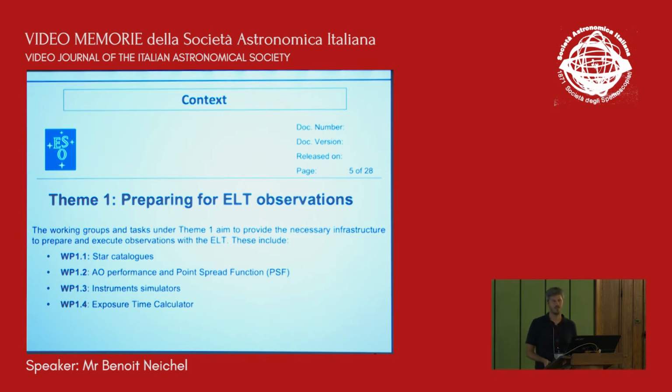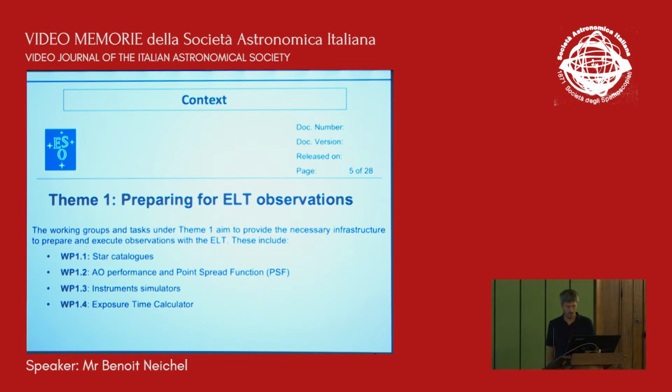So the idea is to start from being able to get the star catalogs, because we're going to use very faint stars and maybe fainter stars that are not already available in catalogs. So there's going to be a group working on preparing those star catalogs. Then we'll be working on trying to estimate the performance that we're going to get with the EO systems. And then will come the instrument simulator and exposure time calculator.